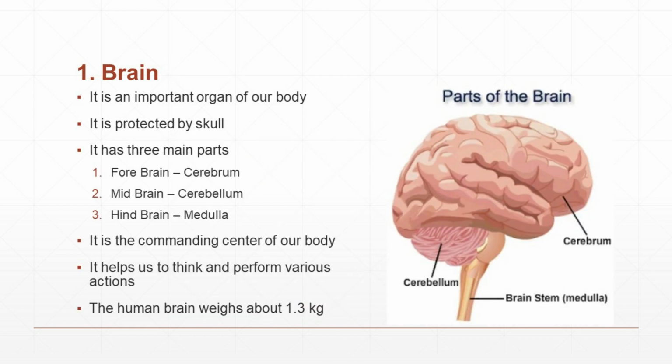In this lesson, let us learn more about brain, lungs, stomach, heart, kidneys, and bones and muscles. What are the organs we are going to learn? Let me repeat. We are going to learn about the internal organs like brain, lungs, stomach, heart, kidneys, bones and muscles. Let us start with the first internal organ, that is brain. You can look at the picture.